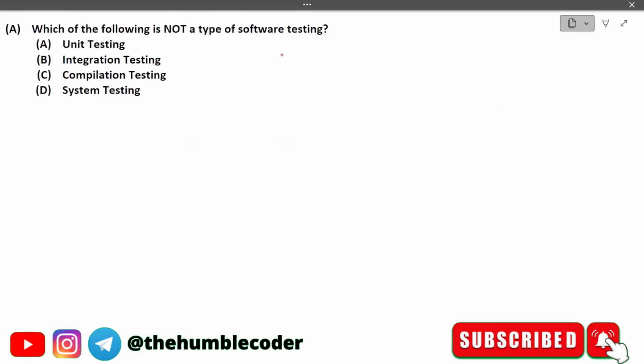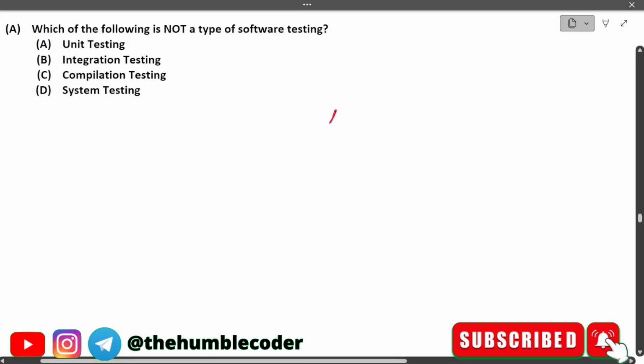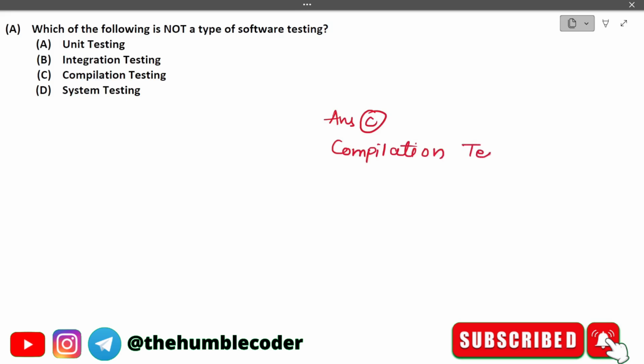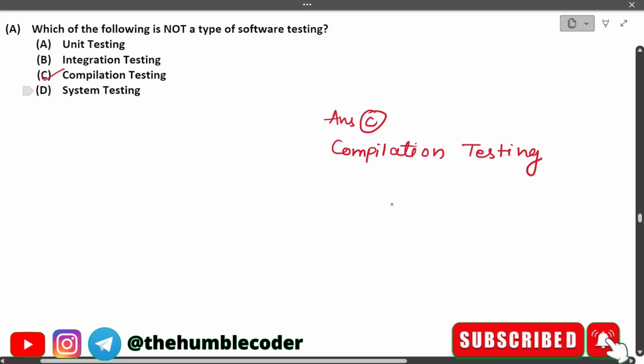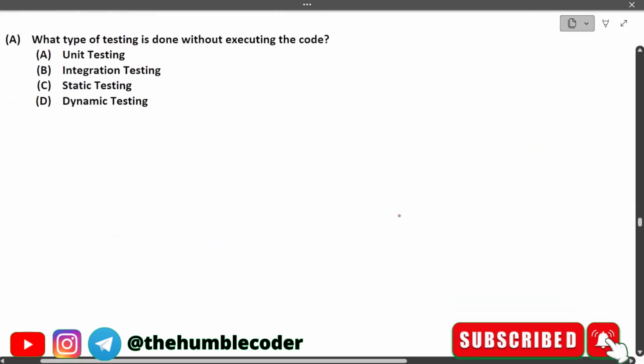Which of the following is not a type of software testing? So we have the options: unit testing, integration testing, compilation testing and system testing. The correct answer for this question is option number C, which is compilation testing. So guys, in testing we have different types of testing. Unit testing, integration testing, and system testing are actually different types of testing, but there is nothing like compilation testing. So that is why the correct answer is compilation testing, because there is no such testing in software testing. Moving on to the next question.